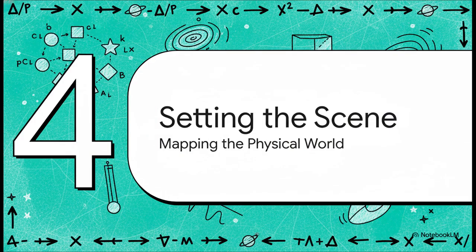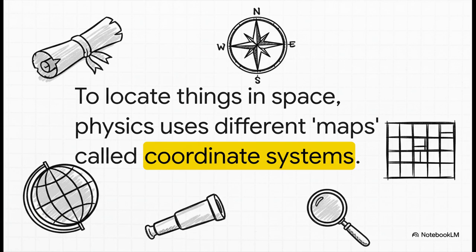Okay, so quick recap. We've got words, and some of those words have a direction. But a direction like north or up is kind of useless unless you have a map to put it on, right? We need a frame of reference. In physics, these maps are called coordinate systems. You can think of them as the stage where all the physics happens. And the cool thing is, physicists are smart about it. They don't just use one type of map. They pick the best map for whatever problem they're trying to solve.